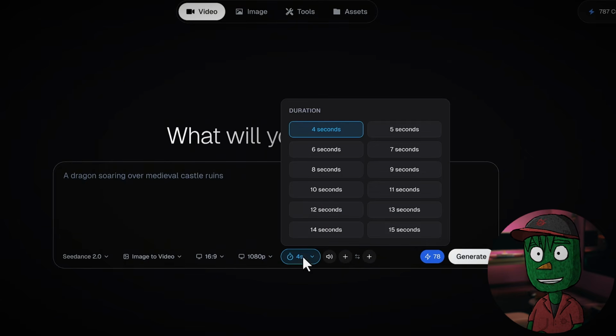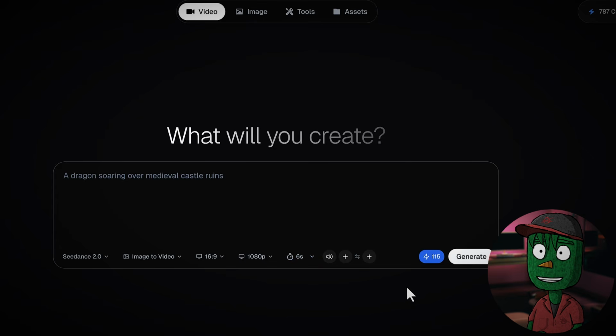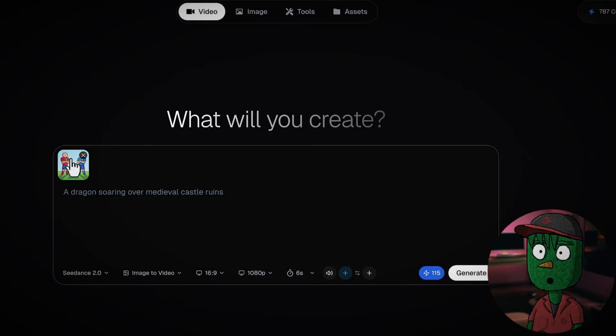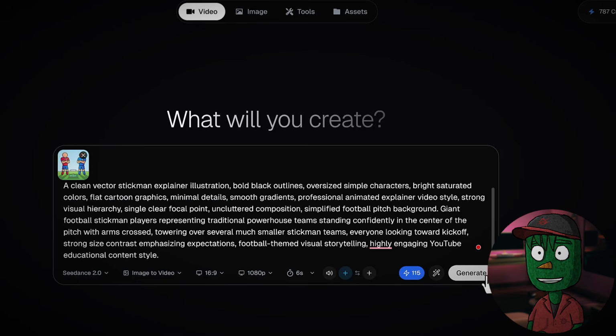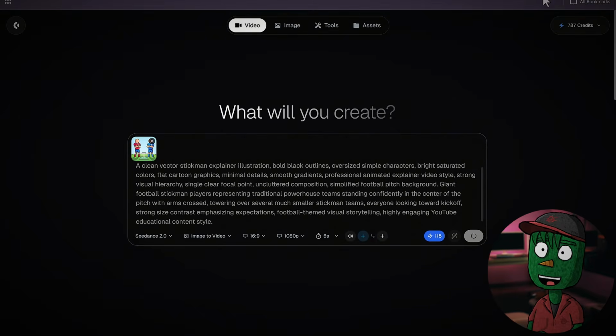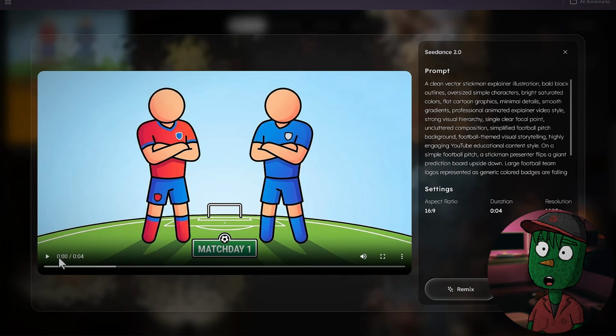Next, let's talk about the duration. The cool thing about Clippy AI is that you can create 15-second long clips, which is awesome. Now, the next thing you need to do is click on the plus icon here to add one of the images you've generated. And once you have the image, the next thing you need to do is paste your prompt here. And then you can now click on Generate. So this is the exact step you can use to create your images and also your videos.